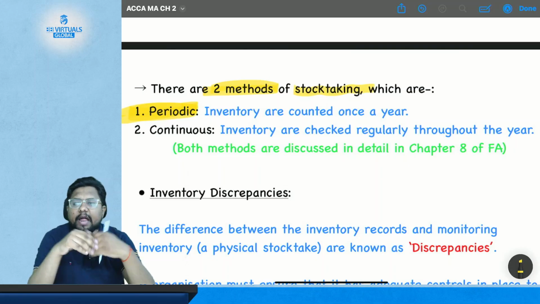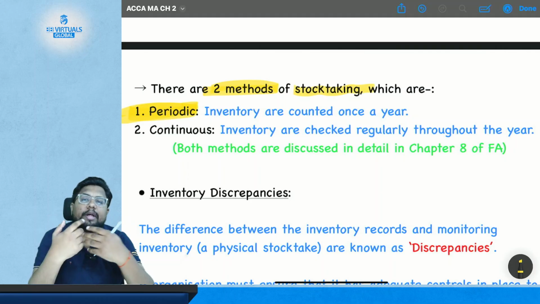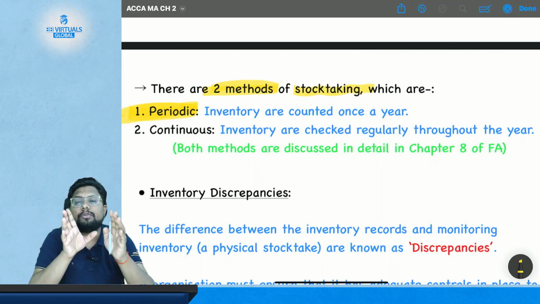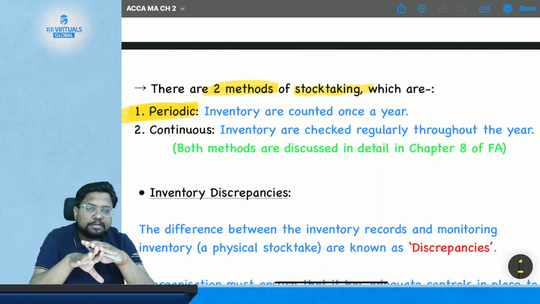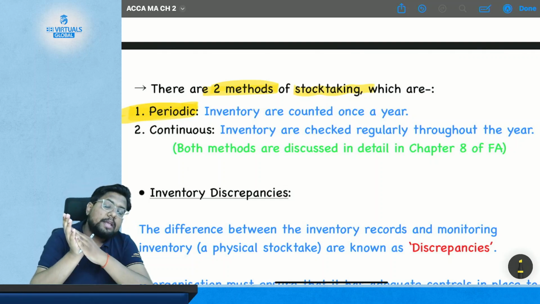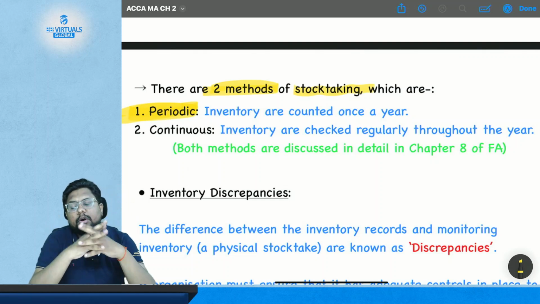Suppose at the end of the year, it is my practice to go and physically count the entire stock from the godown. Then this is periodic stock taking, where I don't count the stock on a monthly basis or on a weekly basis or on a daily basis. I just go on any particular day in the year to count the stock.